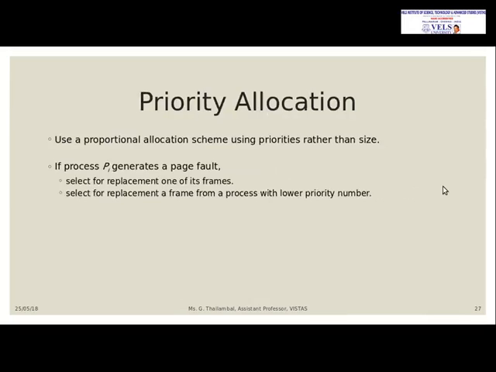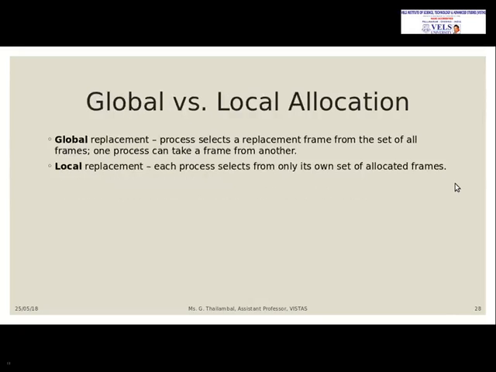Priority, as we all know, can be higher or lowest. In priority allocation, if a process does not find its page, it will select a page according to the lowest priority. Whichever page has the lowest priority will be taken as a victim for page replacement. So this is priority allocation.